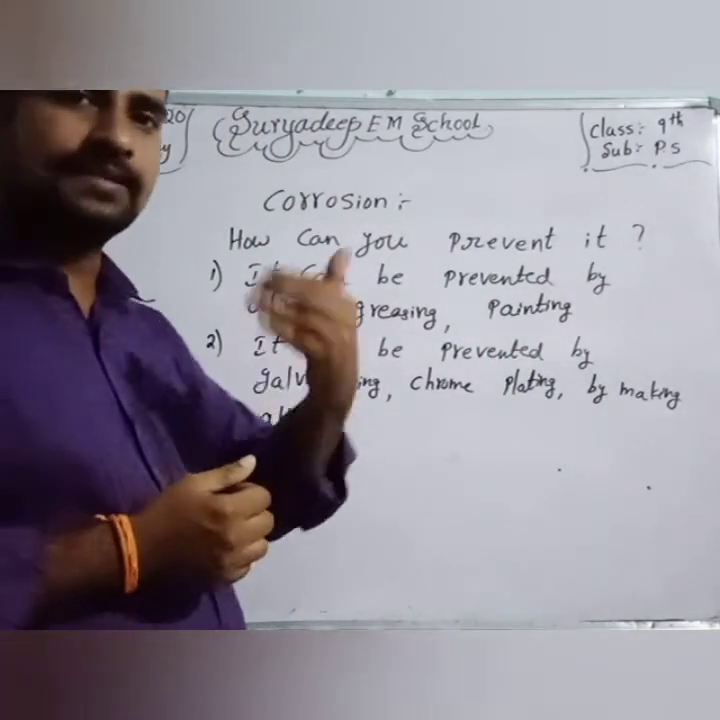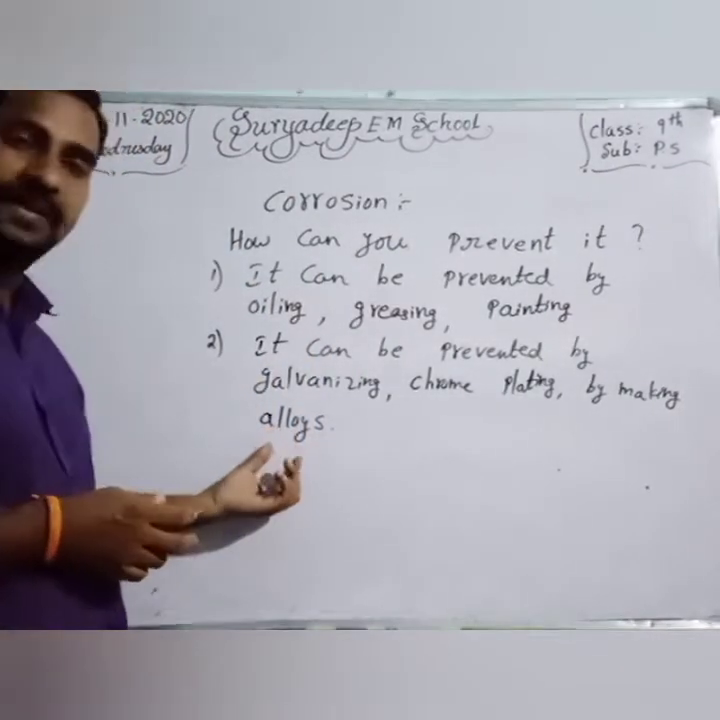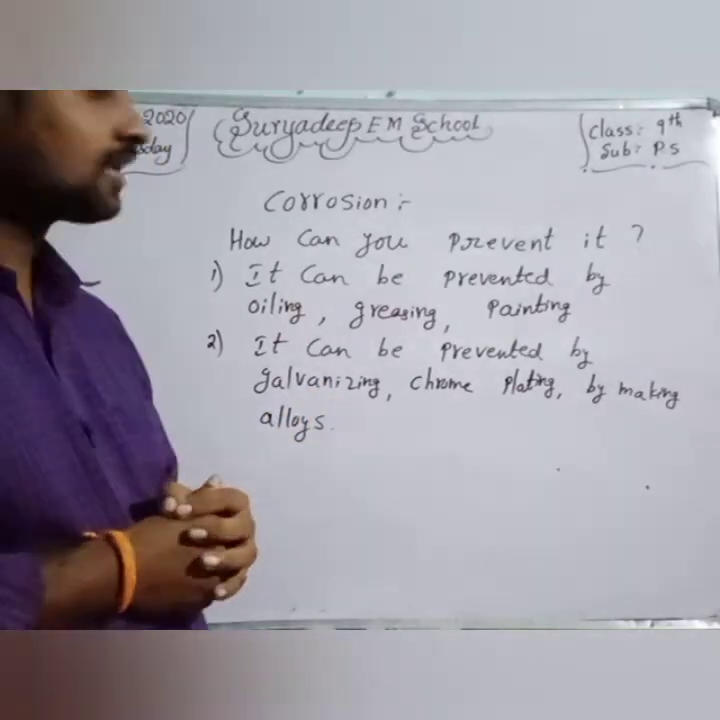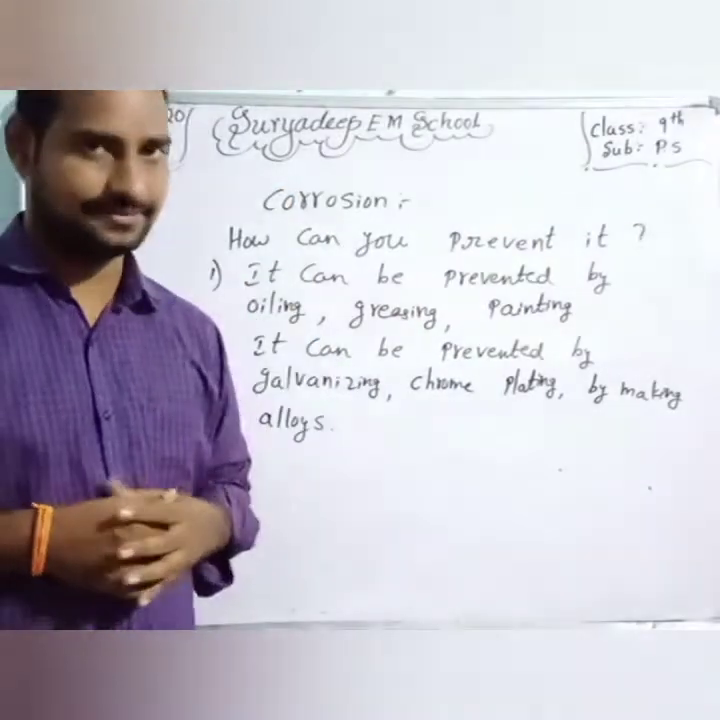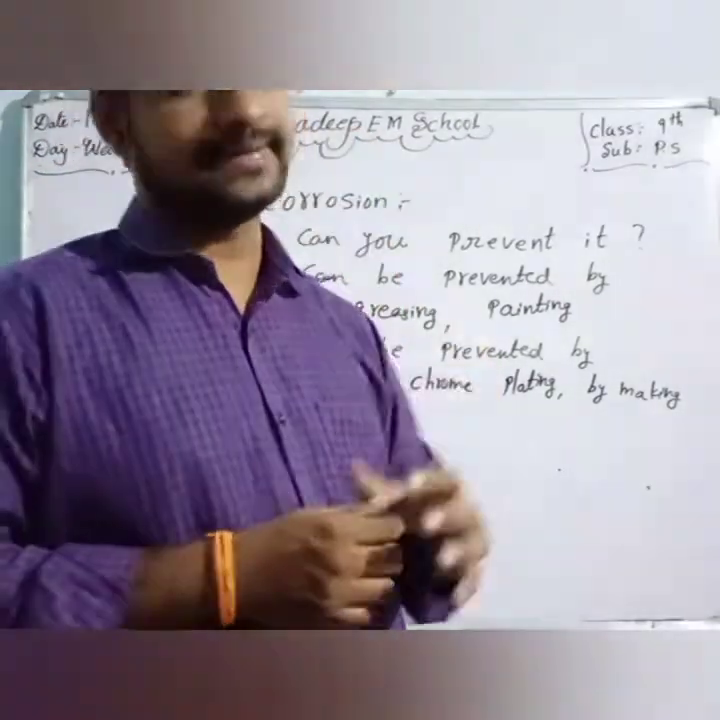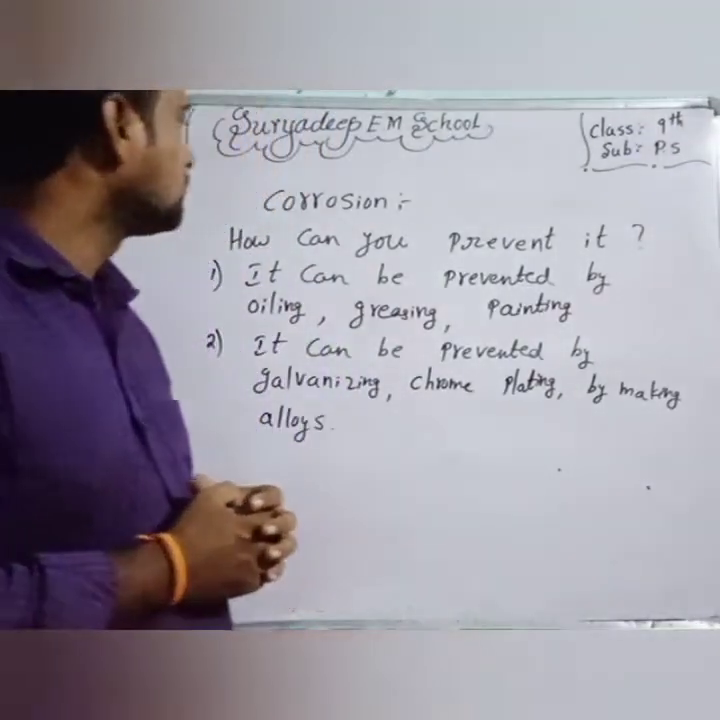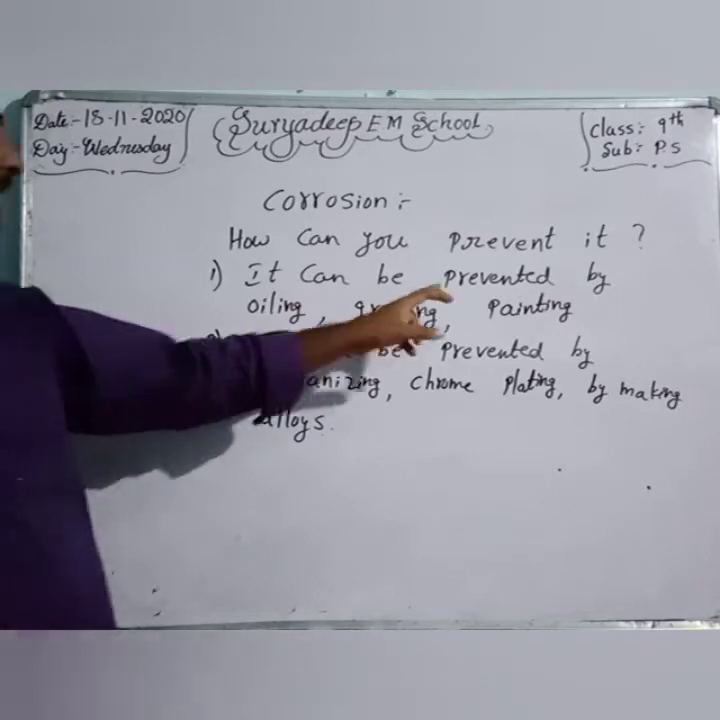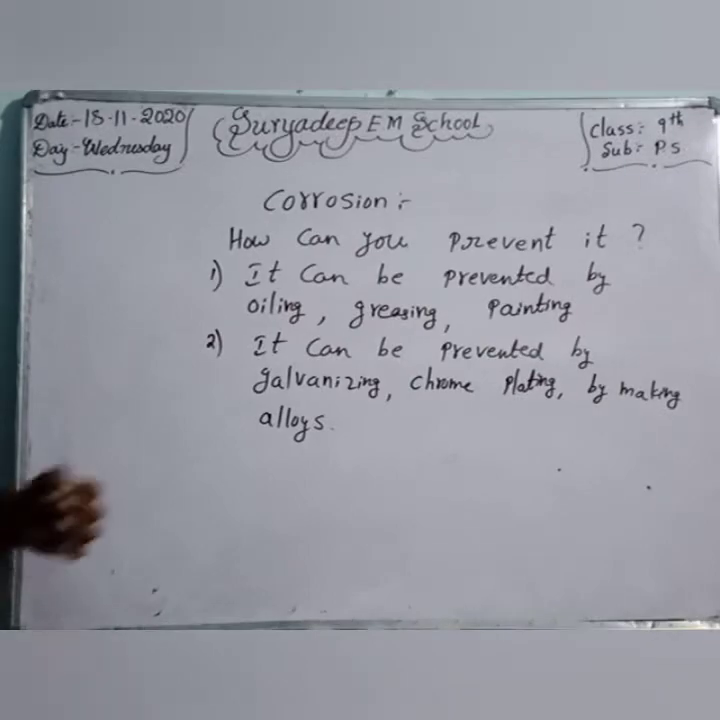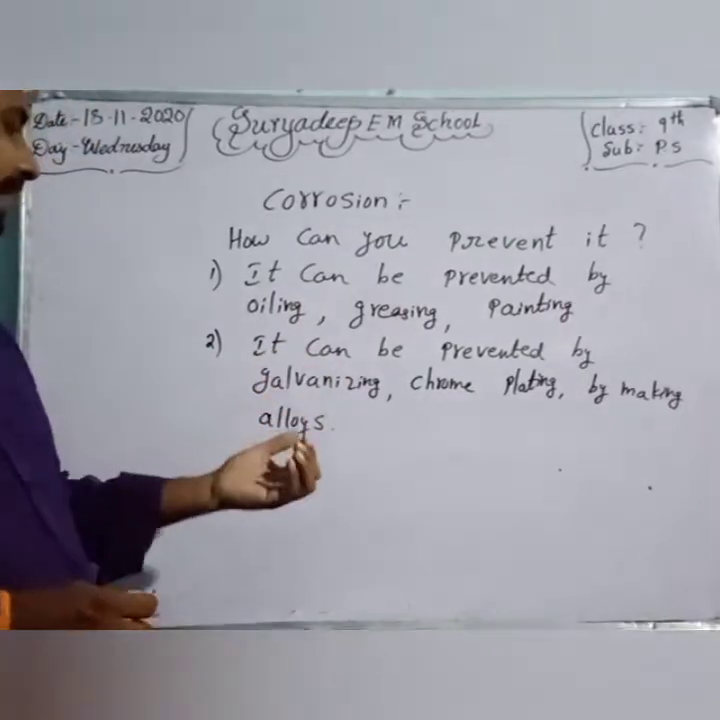For example, iron is mixed with copper, copper is mixed with aluminium, like this. Alloys mean the combination of different metals. Galvanizing means by using current. And chrome plating we already learned in 8th standard: an iron key is coated with copper sulfate solution by using electroplating. So what are the preventions? It can be prevented by oiling, greasing or painting, by galvanizing, chrome plating, and by making alloys.